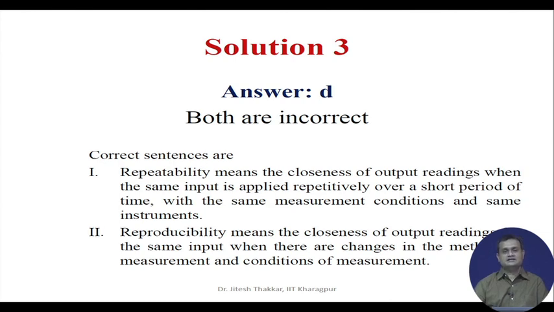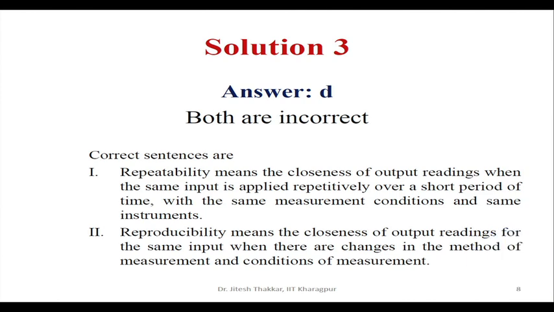What is the correct statement? For repeatability, it means the closeness of output reading when the same input is applied repetitively over a short period of time with the same measurement condition and same instruments. If you look at reproducibility, it means the closeness of output readings for the same input when there are changes in the method of measurement and conditions of measurement.